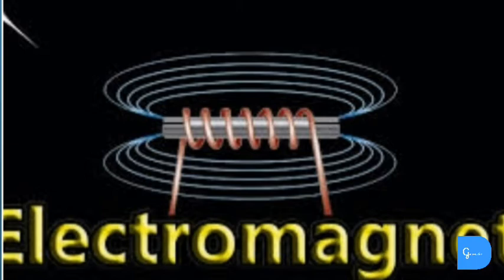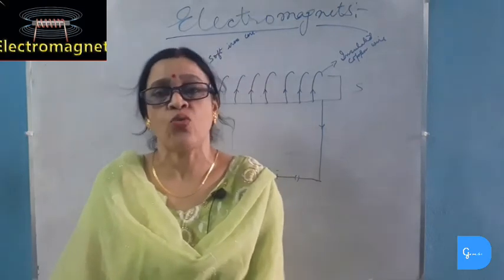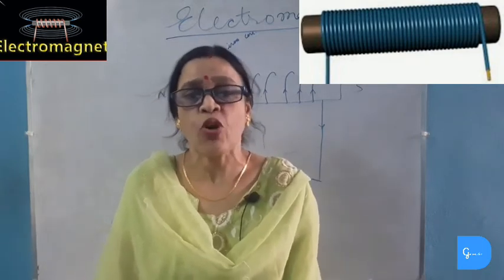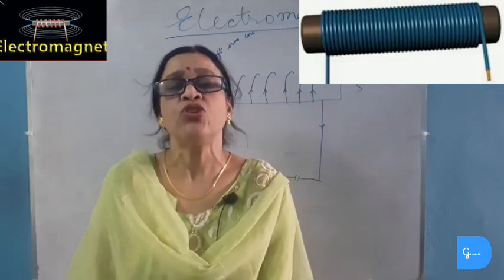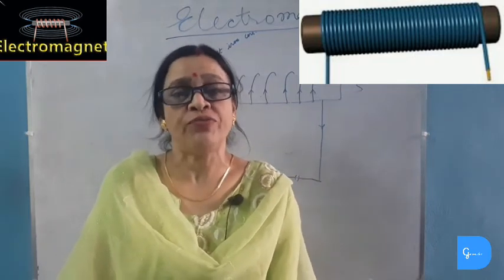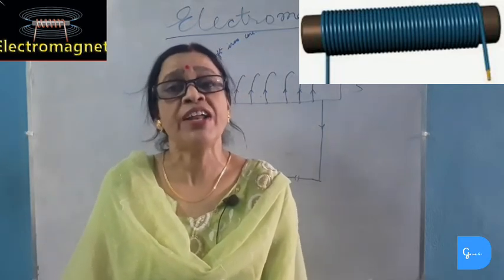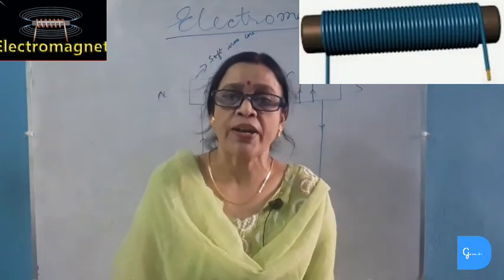Electromagnets work on the principle of the magnetic effect of current. We know that the magnetic field produced inside the solenoid is very strong because there are a large number of turns of the coil. Now, if we insert a soft iron core inside this solenoid, then this soft iron also gets magnetized because of the method of induction. Then this also in turn produces a magnetic field. So the combined magnetic field of the coil wire or solenoid plus the soft iron gives a very strong magnetic field, and this is known as an electromagnet.